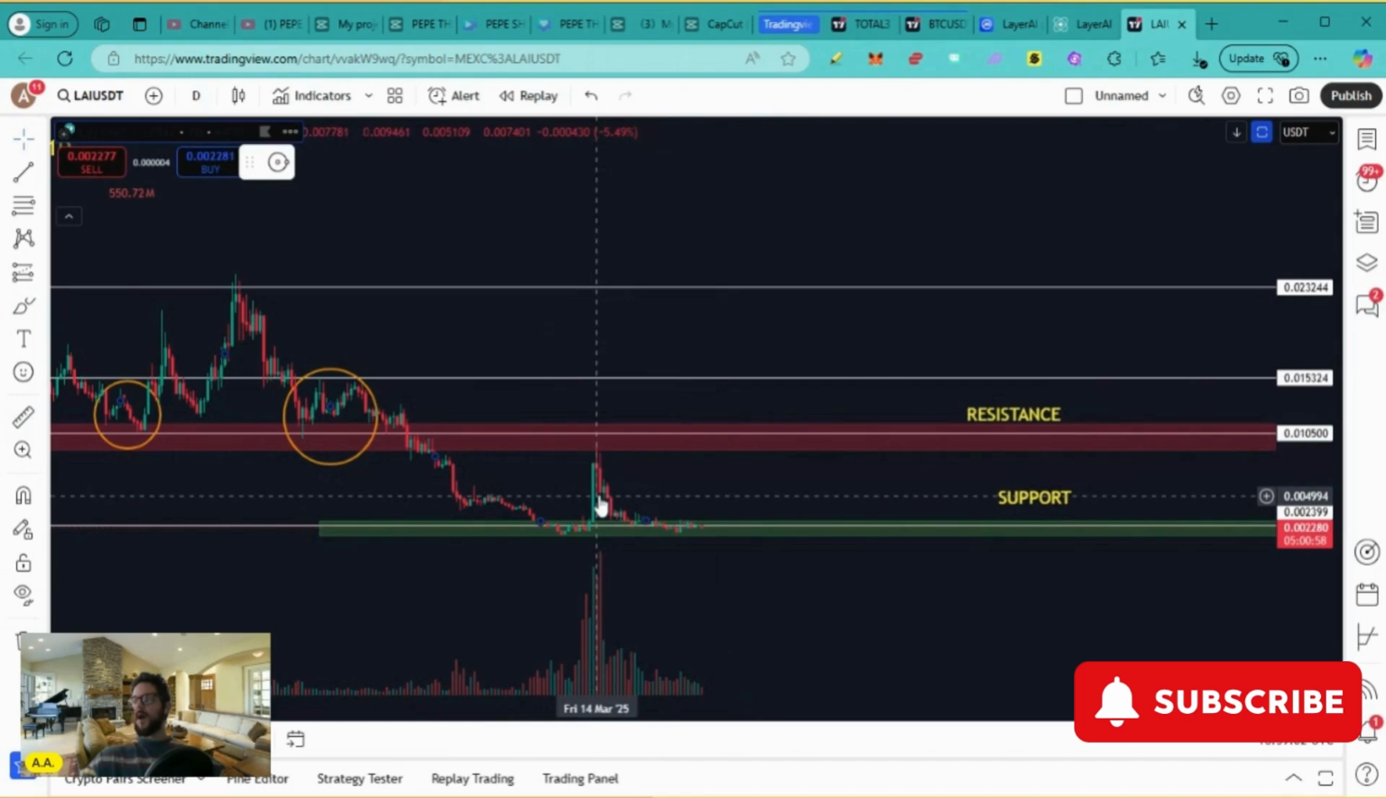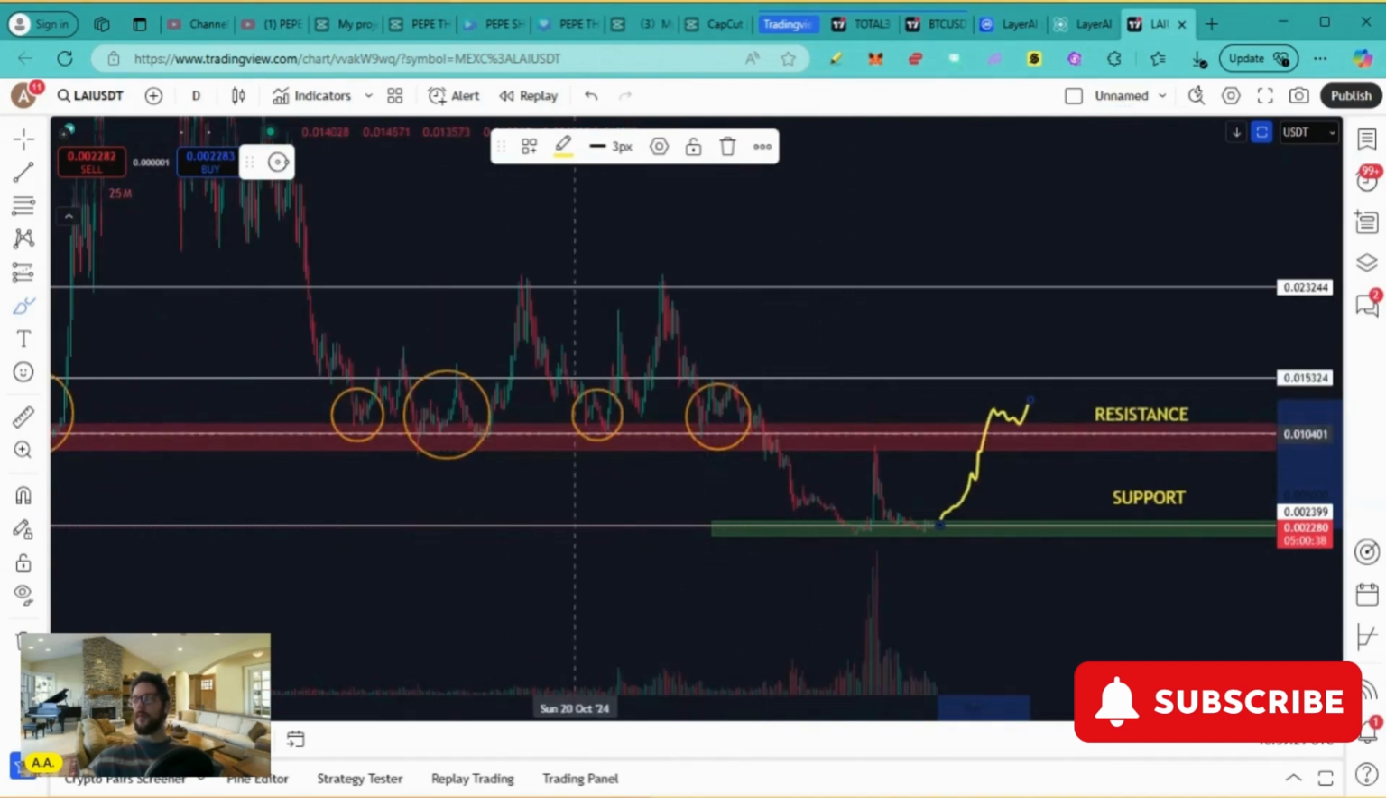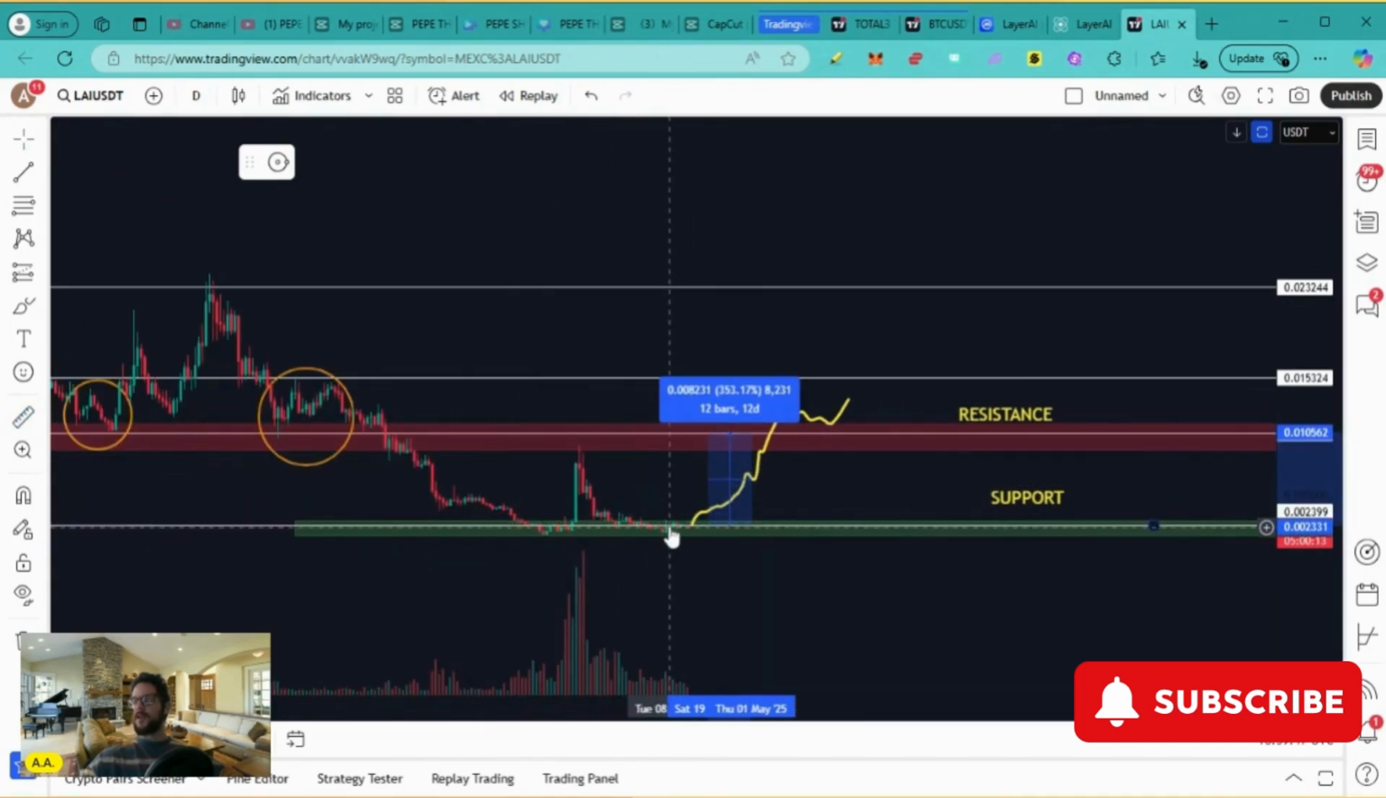That was back in March of 2025. Eventually, what I want to see out of LAI in order to start getting bullish again is I want the price action to creep up all the way up here to this key level of resistance and then break above it and stay above it, just like we saw back here before the price action breaks below this and loses this support. The measured move from this new key level of support that we are currently bouncing on to this resistance, that's a 353% move from the current price levels.